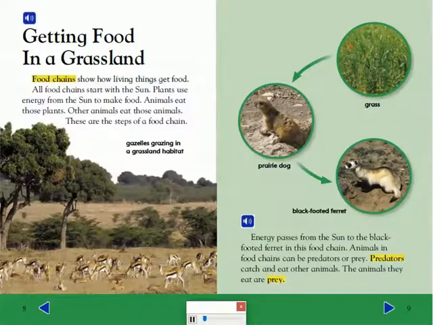Energy passes from the sun to the black-footed ferret in this food chain. Animals in food chains can be predators or prey. Predators catch and eat other animals. The animals they eat are prey.